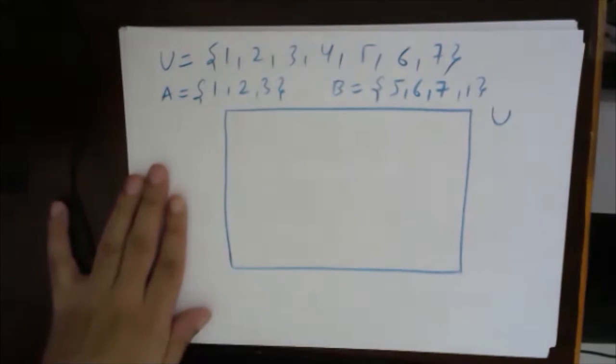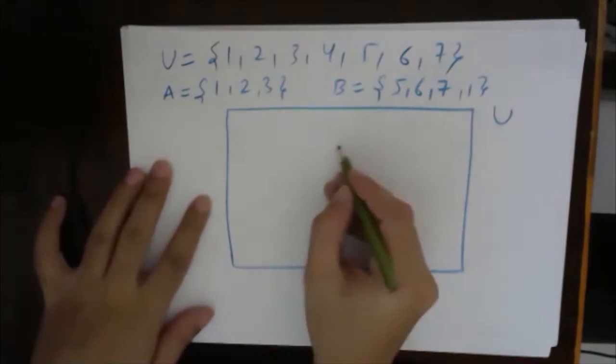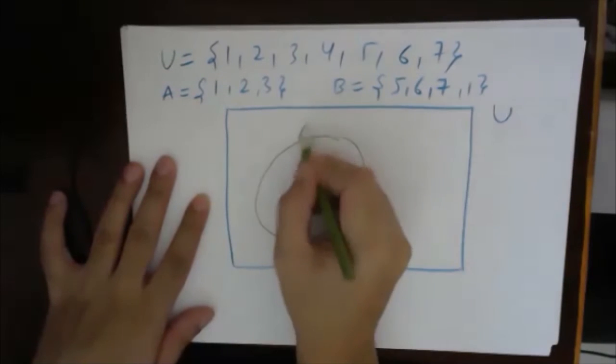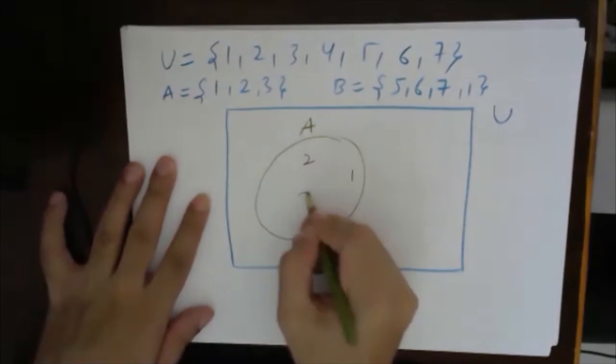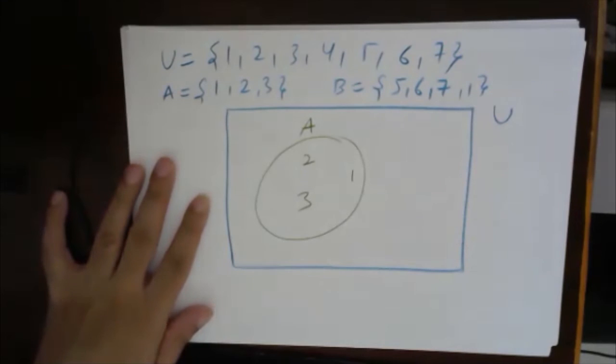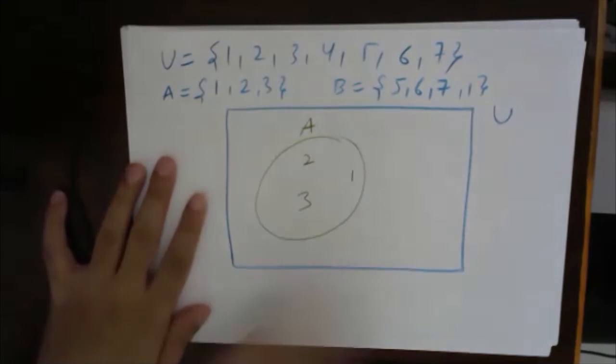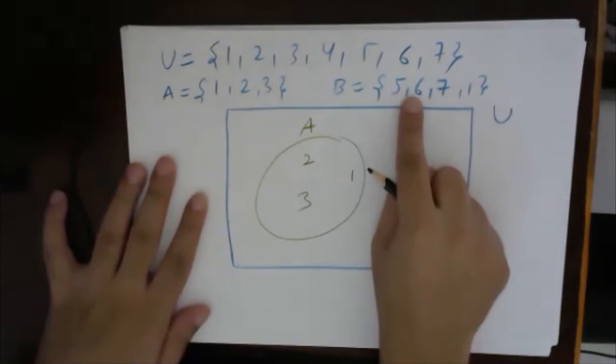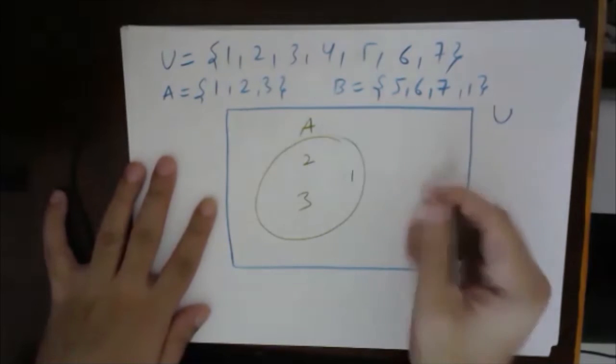Before writing all these elements, just so that I won't make a mess out of it, I will first make set A. So set A has elements 1, 2, and 3. Fine. And set B has which elements? Set B has 1, 5, 6, 7.